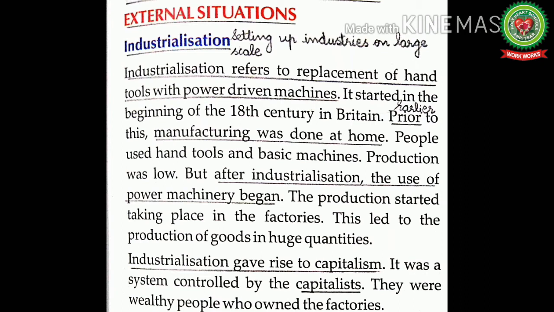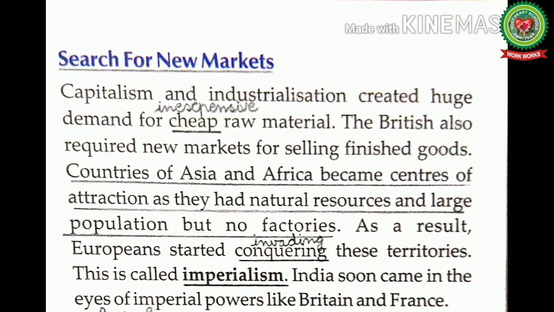Capitalists are the persons who use their wealth to invest in trade and industry for profit in accordance with the principles of capitalism. They were wealthy people who owned the factories. After that, the British started the search for new markets. Capitalism and industrialization created huge demand for cheap raw material. Cheap means inexpensive. Means after industrialization, the demand for cheap raw material increased as the production also increased.